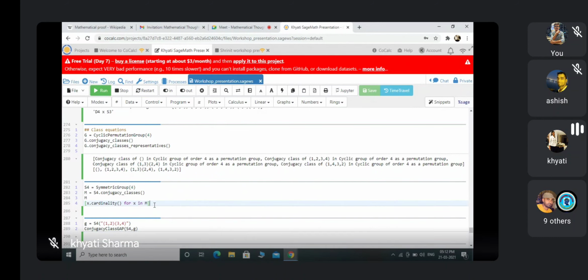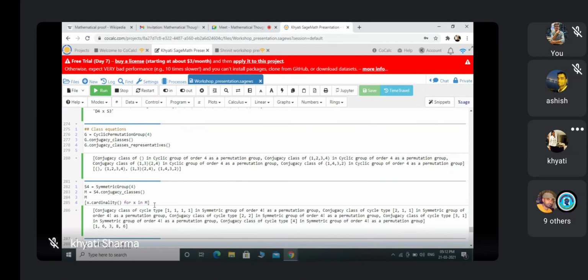So what is the cardinality of every element in M? These are the conjugacy classes of this cycle type. So this is the list, and this is the order. It has one conjugacy class of size 1, one of size 6, one of size 3, one of size 8, and one of size 6. So these things are very important.